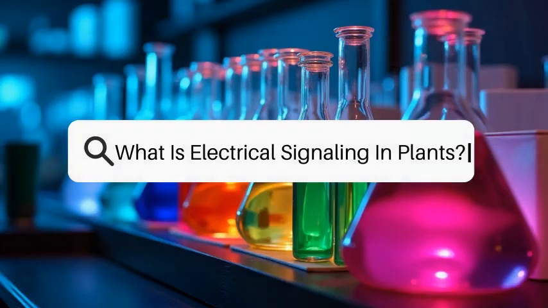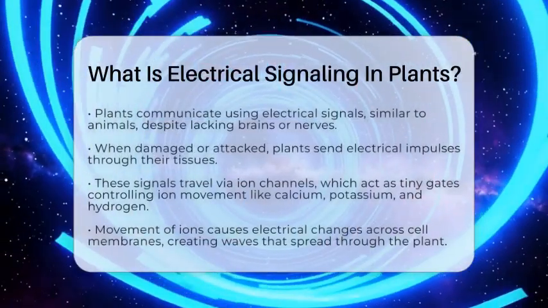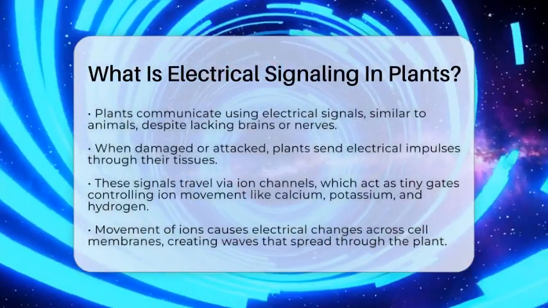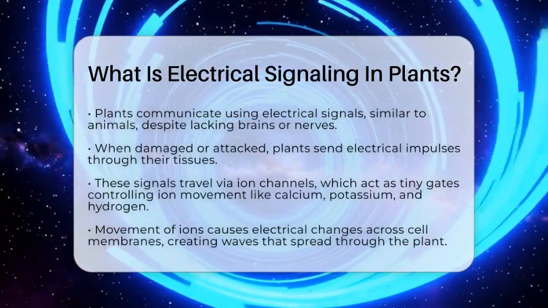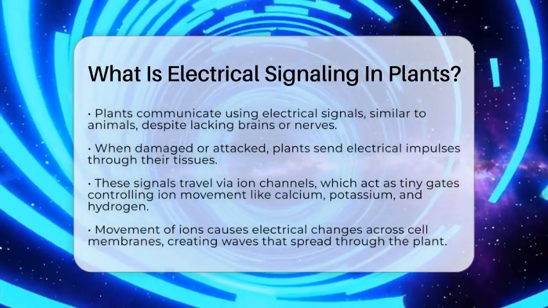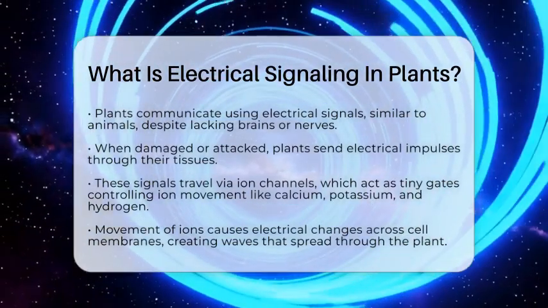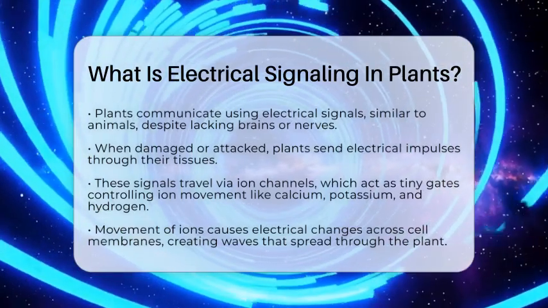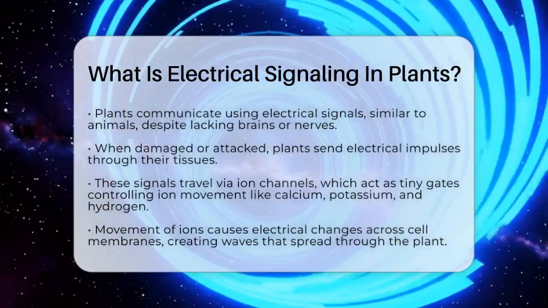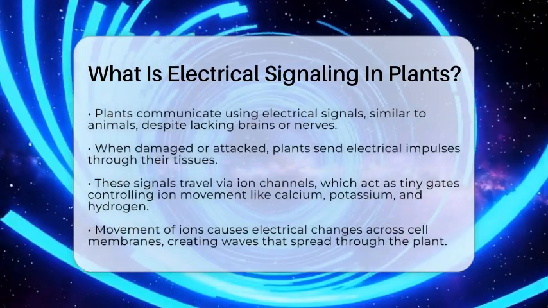What is electrical signaling in plants? Imagine a plant that can send messages without words or sounds. Sounds strange, right? Well, plants actually communicate through electrical signals, much like animals do. Even though they don't have brains or nerves, they still send tiny electrical impulses to tell themselves what to do.